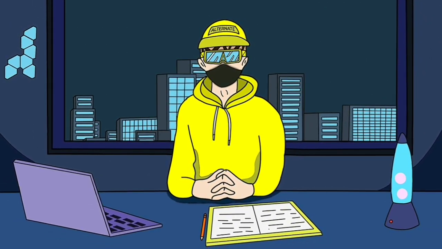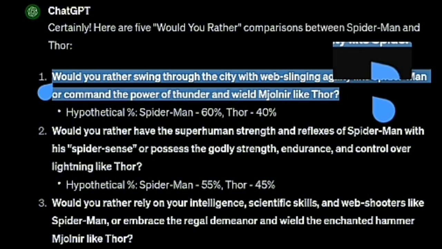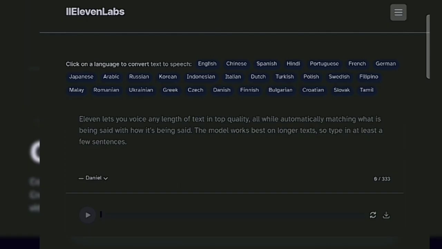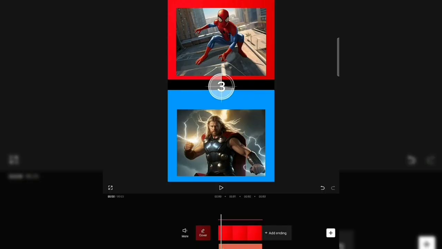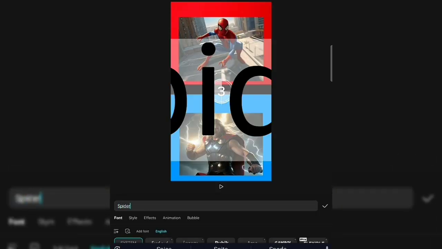But if you want to use CapCut's text to voice, feel free to do so. Sign up for 11 Labs and I will use this voice. Then select the comparisons we generated with ChatGPT and paste it here. Now download it and add it to CapCut's timeline. After that, add the text like this.